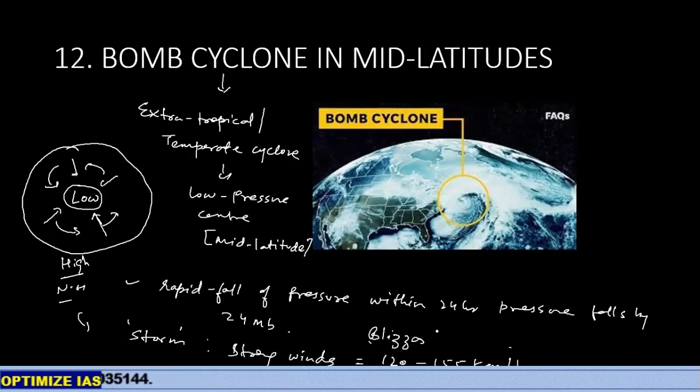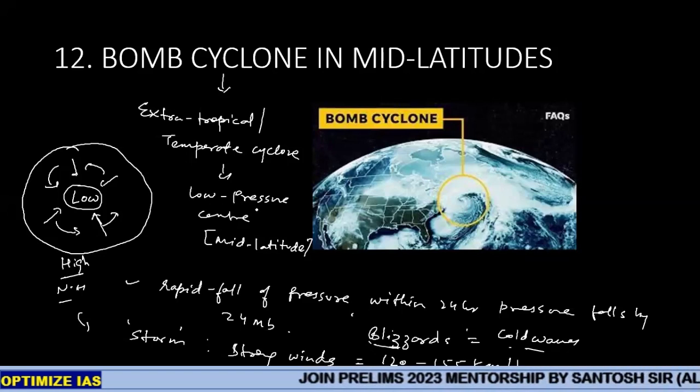This is a winter season, and it produces cold winds called blizzards and cold waves. So how is this happening and where does it happen? It happens due to various reasons. What is the cause for bomb cyclone formation? Anyone? What is the reason for bomb cyclone formation?